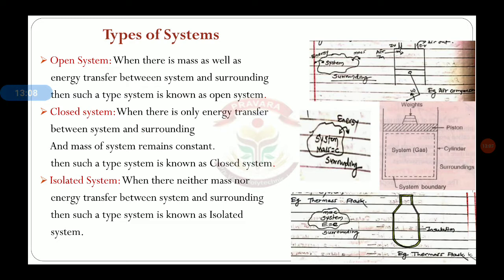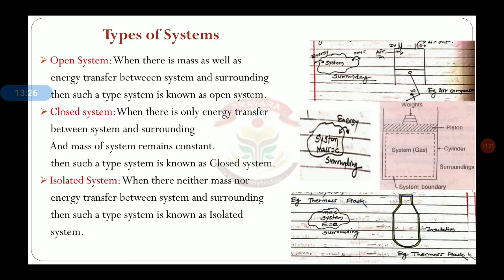Here in the diagram, in the open system, mass is transferable as well as energy is also transferable from system to the surrounding.